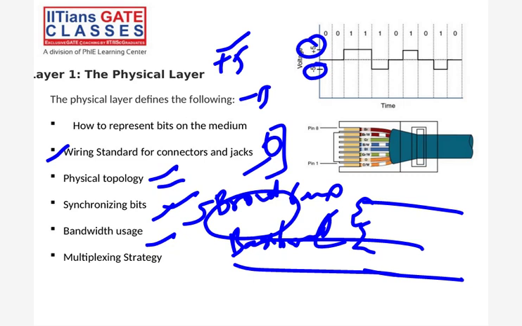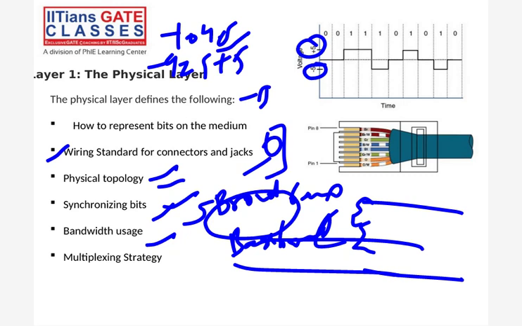So every channel has its own frequency, different. Your channel is the same, your medium is the same, but in that medium the frequency is different, right? Meaning your data rate speed is different. From that frequency, from that data rate speed, we can judge, okay, this is this channel, this is this channel.